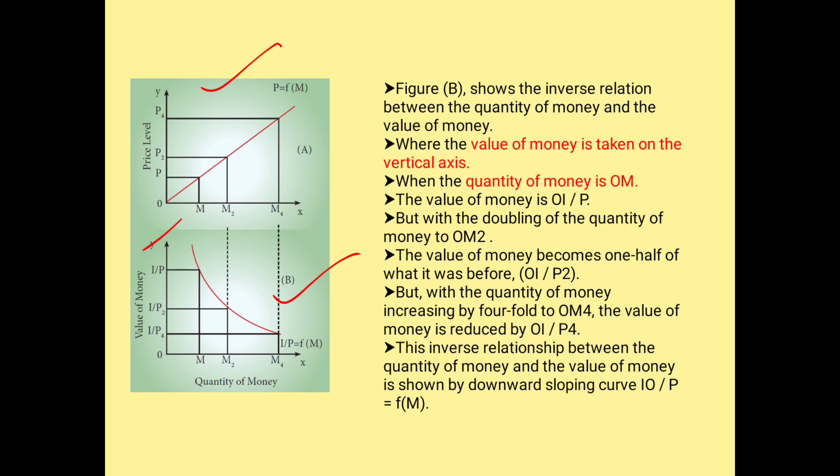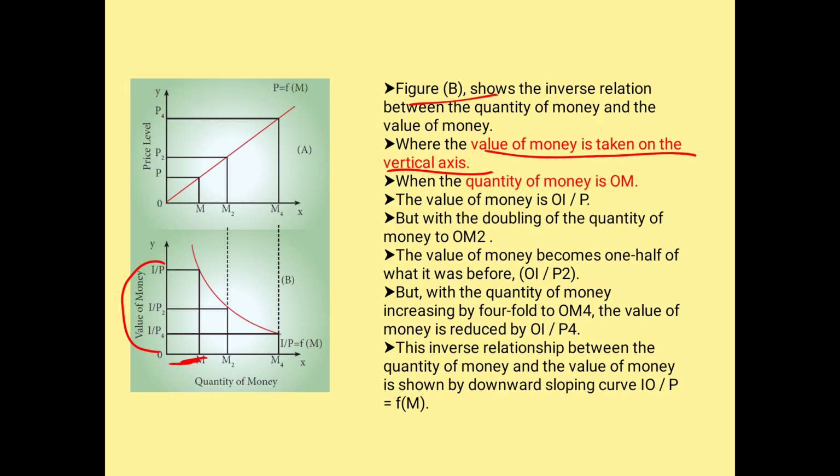A diagram is different, B is different, and remember that in B the value of money is taken on the vertical axis and the quantity of money is taken on the x-axis. So now we are going to see the relationship between value of money and quantity of money. Here they have mentioned the value of money is OIP. You can see here OIP. Can you see this small gap between O and M? That is supposed to be the quantity of money.